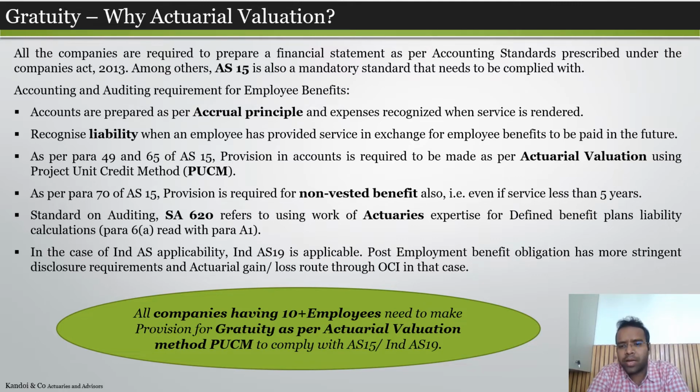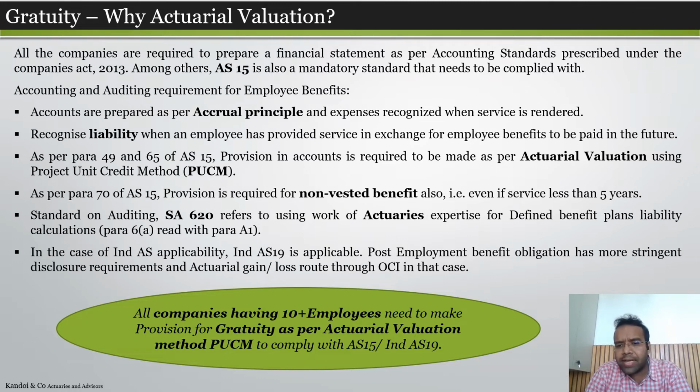Then apart from the accounting standard, there is a requirement given in the standards on auditing as well. Here in India, we have SA 620, which talks about using the work of an auditor's expert, the actuary, for the calculation of defined benefit plan liabilities. This is given under para 6(a), read with para A1 of SA 620.